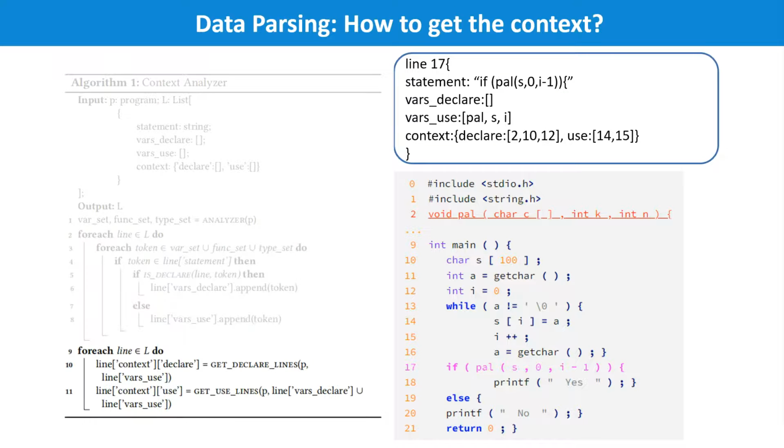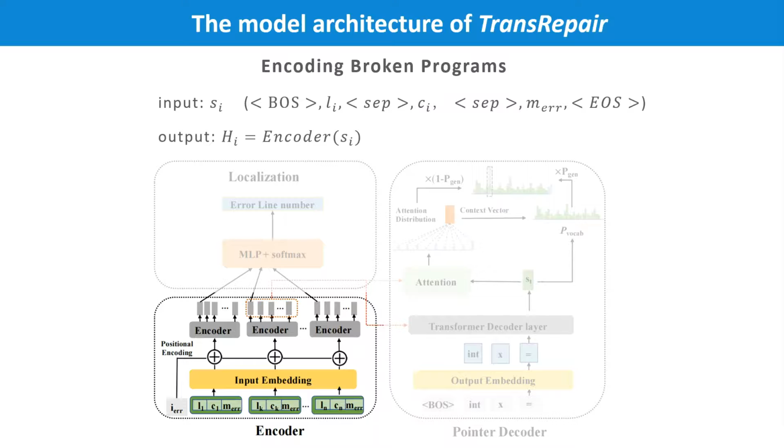Finally, we find the code of their declaration and the most recently used code for each function and variable mentioned in each line. For example, line 17. Its context is line 2, line 10, line 12, line 14, and line 15. With these designs, we obtain valid context and unite it with source code and compiler messages. The previous section constructs the input of the model.